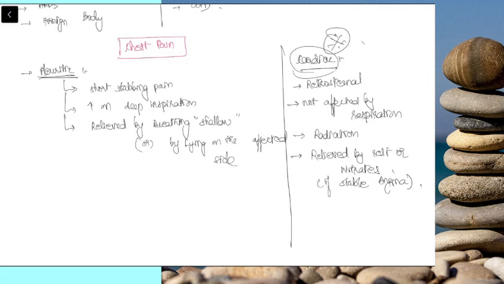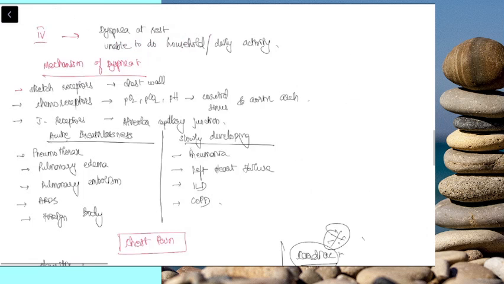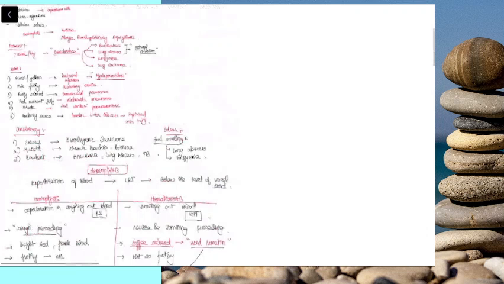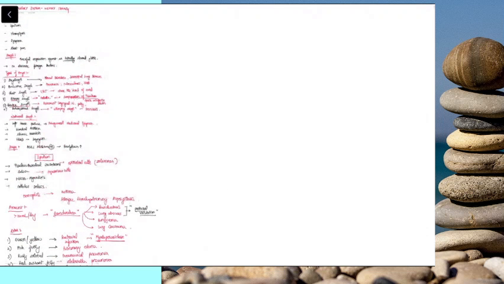So the associated history that we'll ask is whether the patient is having fever or not, to find out if the patient is having any infection. You have to ask for loss of weight, loss of appetite to rule out malignancy.